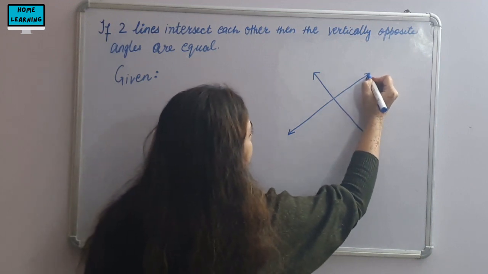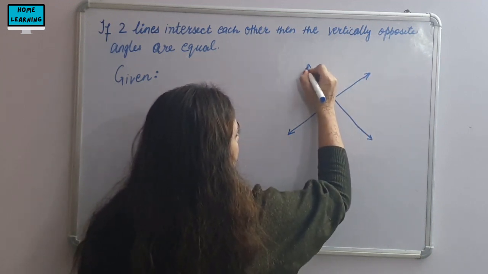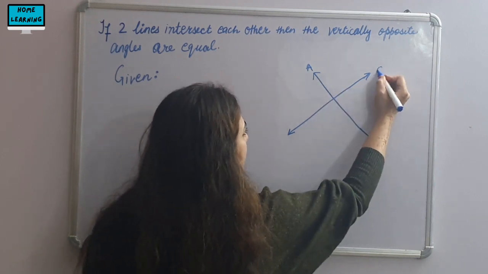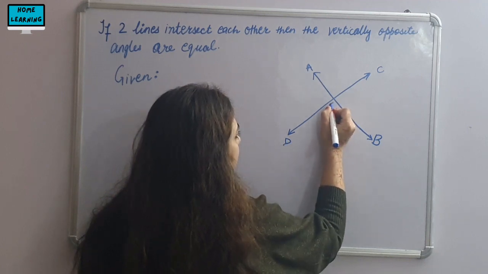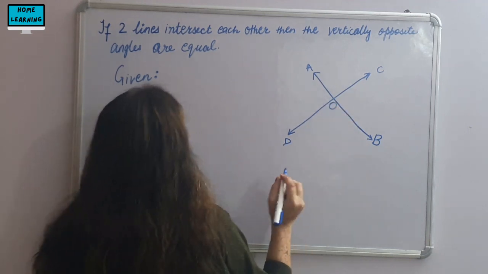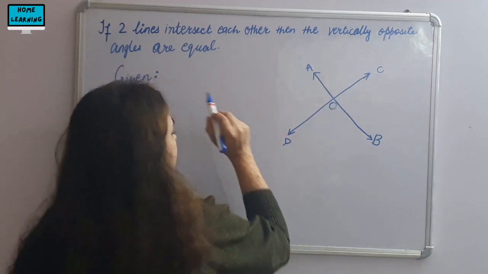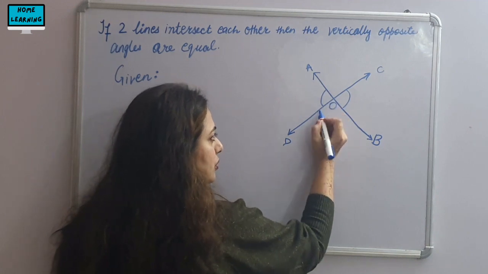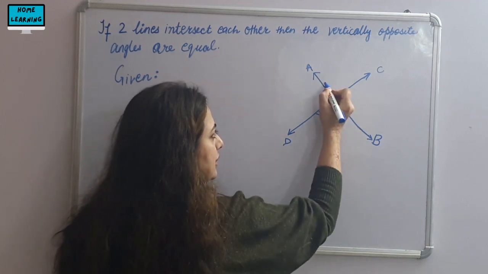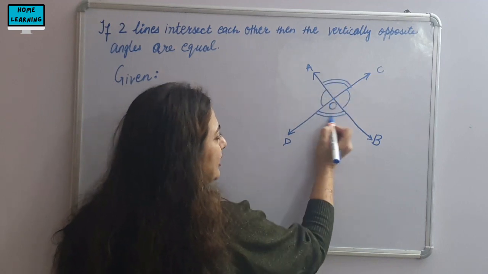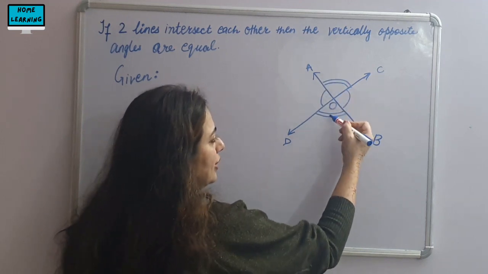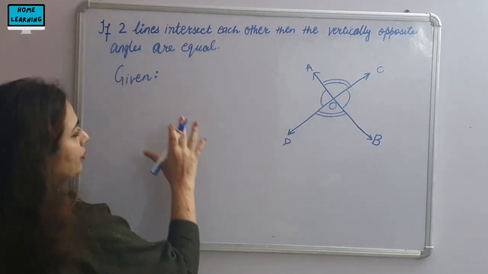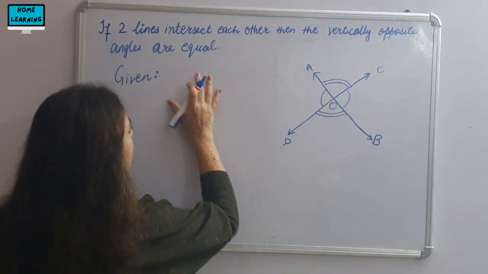When two lines intersect each other, always name the lines. These lines are AB and CD, which are intersecting at O. Then the vertically opposite angles are equal. These two and these two. This has been done to show that this one is equal to this and this is equal to this. Now we'll write this thing in this portion.